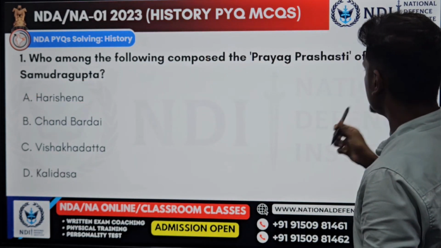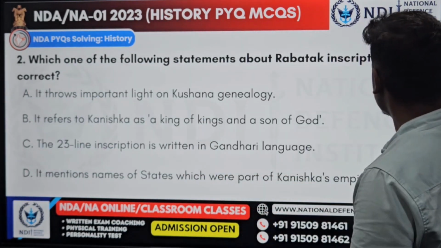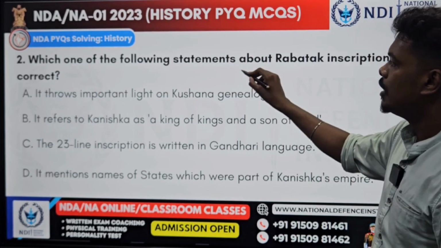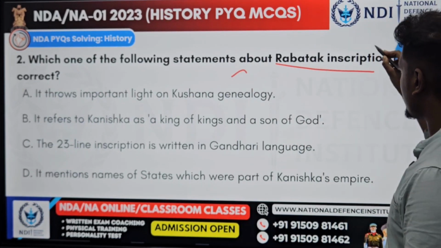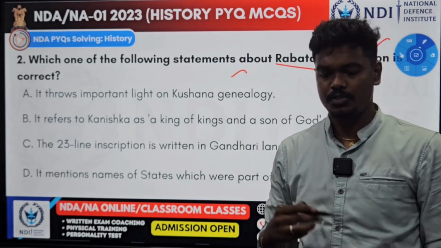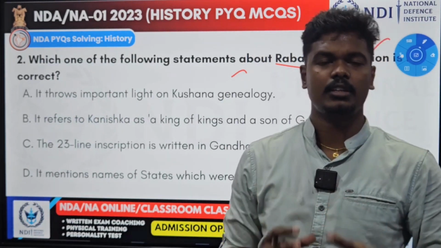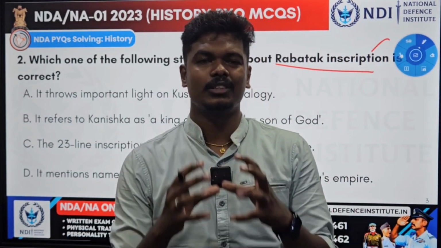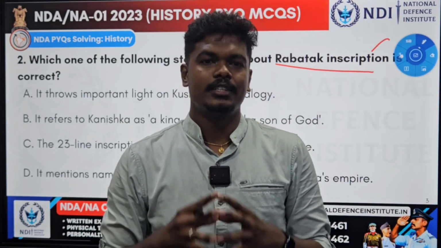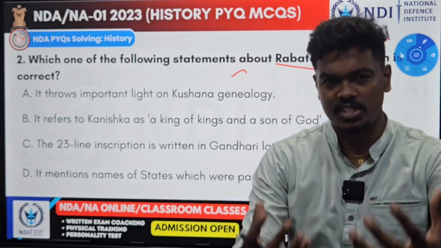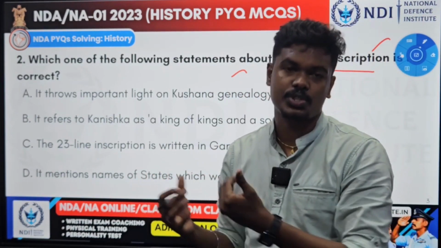And we can go to the next question. See the next question. Which of the following statements about the Rabatak inscription is correct? So first we have to see what the Rabatak inscription is. This Rabatak inscription is composed by the Kushana king Kanishka, and this inscription talks about the genealogy, or we can say the ancestors, of the Kushana kings.